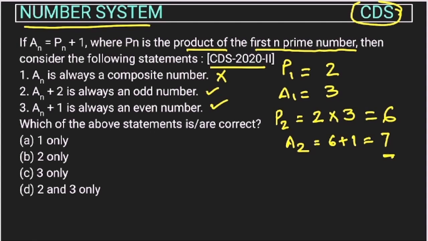Now let's see the second, an plus 2, right? So this will be 7 plus 2, 9. So 9 is an odd number. So this statement is again correct. Now an plus 1, 7 plus 1, 8. We will get 8. So this is an even number. So again, second and third both are correct.